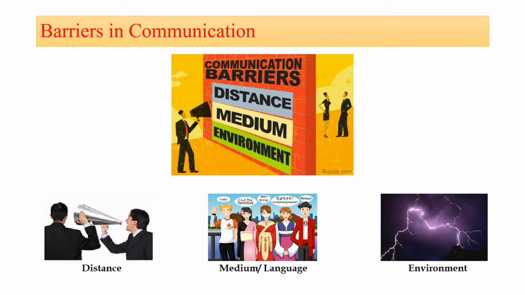And the third barrier in the communication system is the environment. Due to the environment some noise will be produced, or due to environment issues, exchanging the information from one place to another will be very difficult. So the third barrier in the communication is the environment.